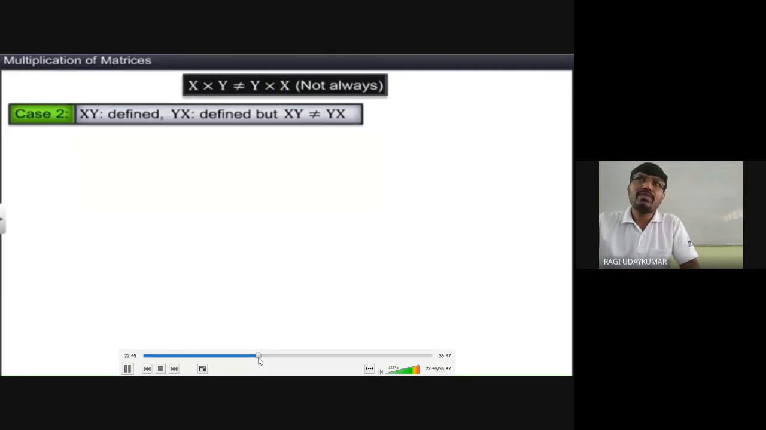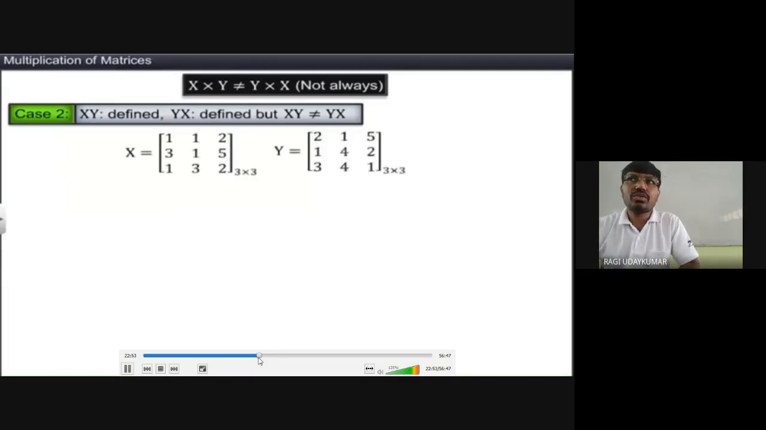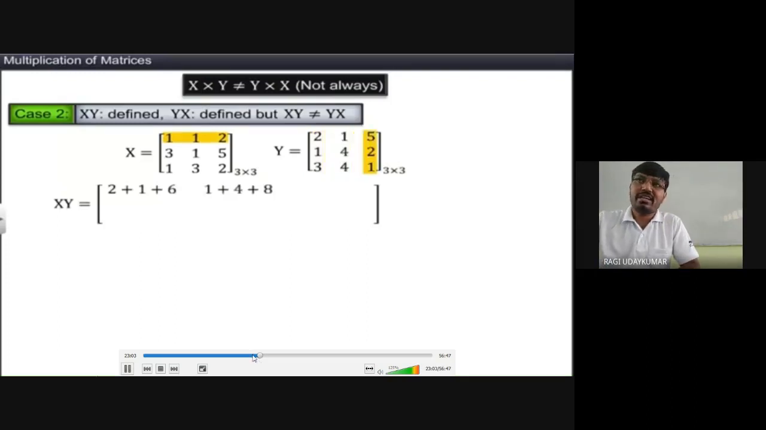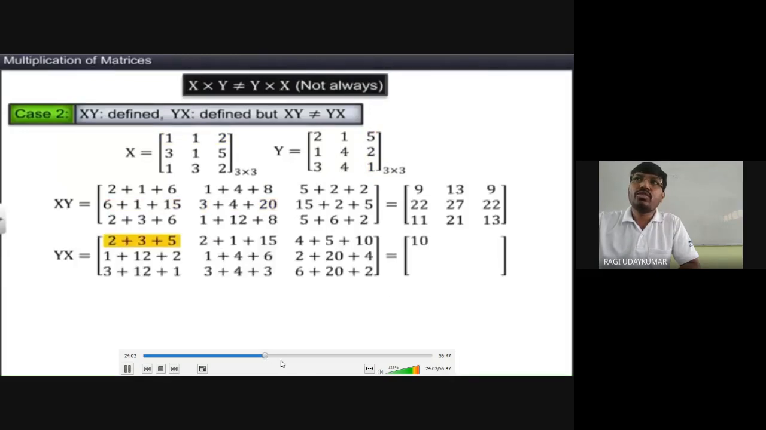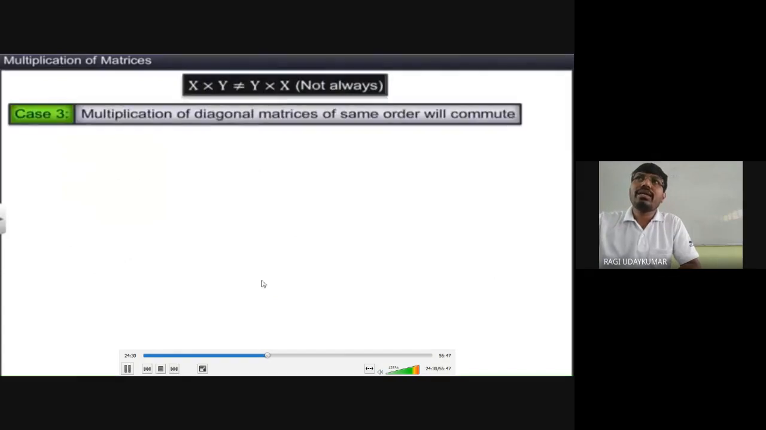Second case: xy defined, yx defined, but not equal. See here the previous example, x is 2 by 3, y is 3 by 3. The resultant matrix xy will come, yx will also come, yx will also be possible, but the answer will be different. Means the final answer, whatever matrix you get, is a different matrix. You can observe from here. Yes, you see both are not equal. So multiplication of the matrices does not satisfy the commutative property. So x into y is not always equal to y into x.